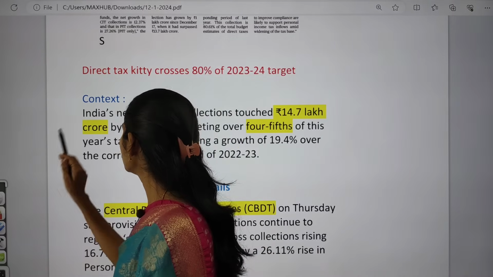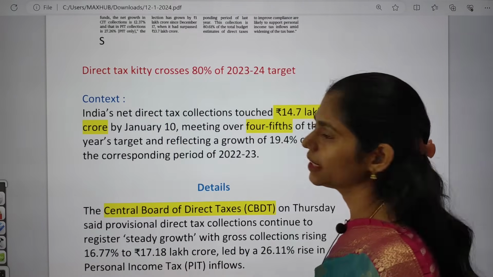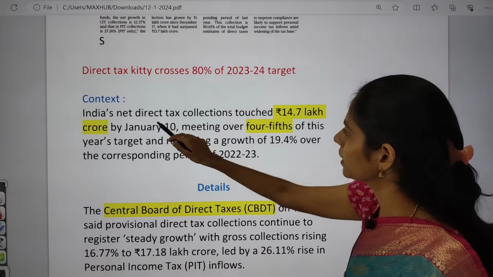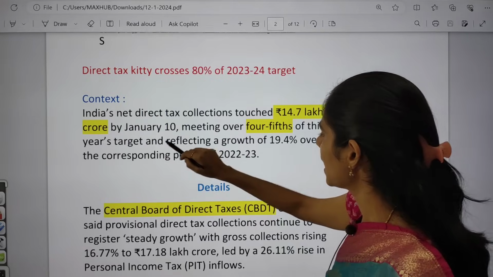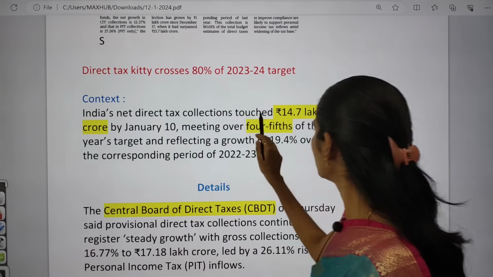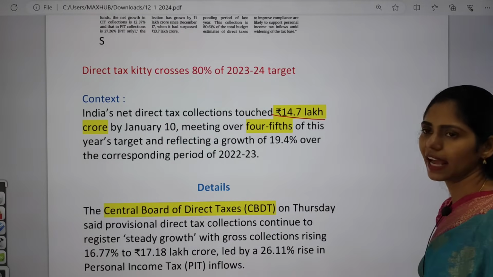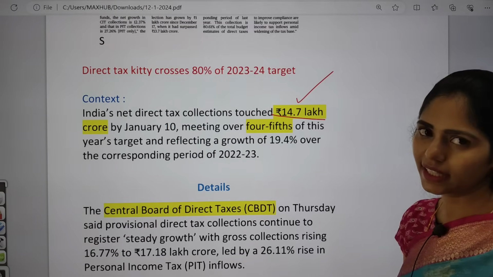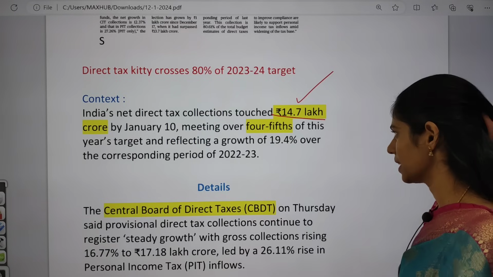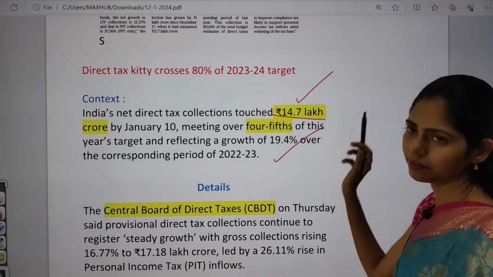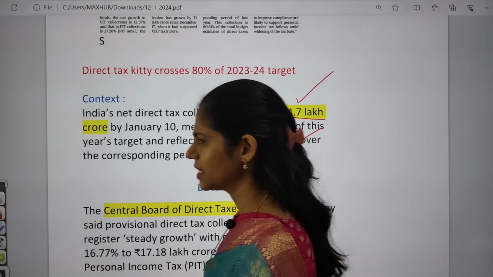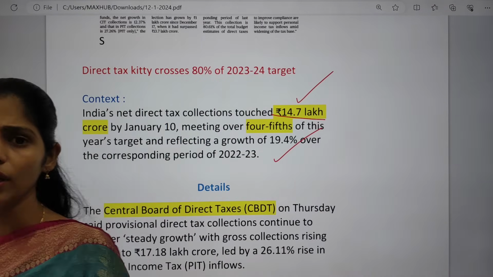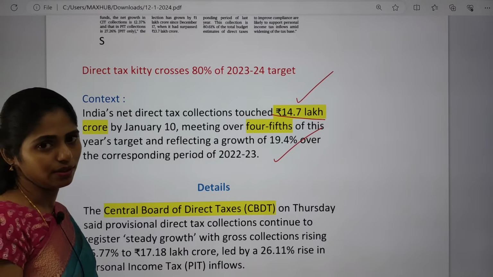The first topic is about direct tax collection, which has increased. In the context, India's net direct tax collection touched 14.7 lakh crore. It is very high, and there is no need to remember these numbers at all.